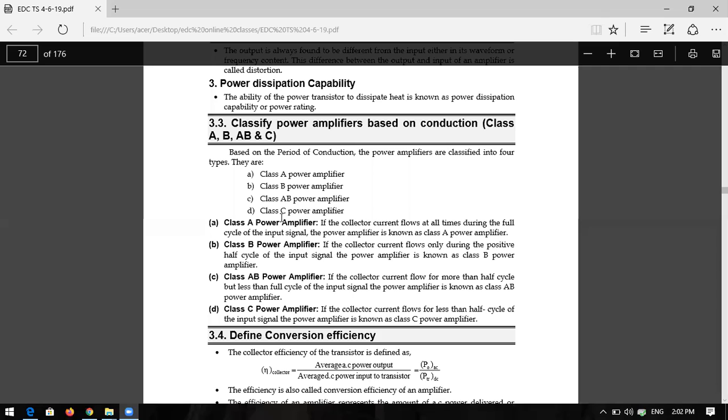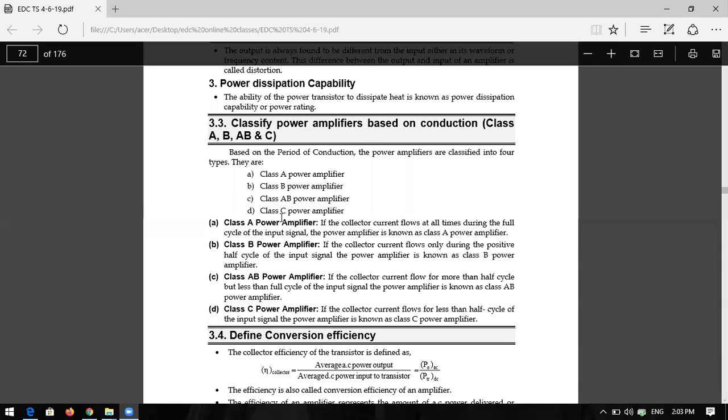Next, what is the class AB? It is in between class A and class B. That means the collector current flows more than half cycle but less than the full cycle. That means greater than 180 but less than 360 degrees. The output signal is conducting only greater than 180 degrees but less than 360 degrees. That means 180 plus theta, or 360 minus theta, that is the angle it will be.